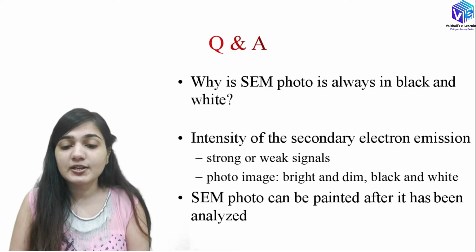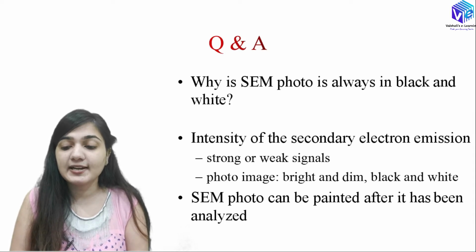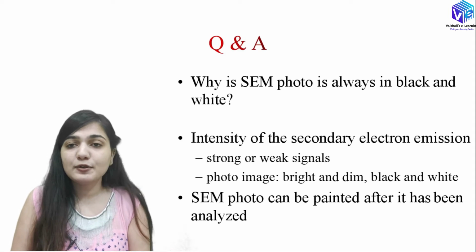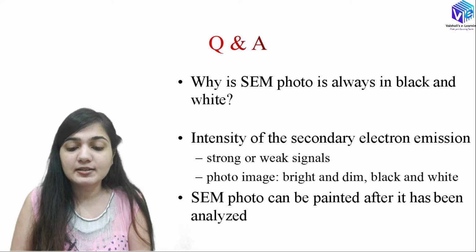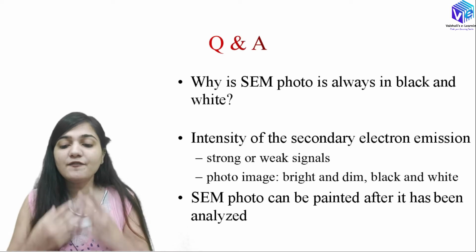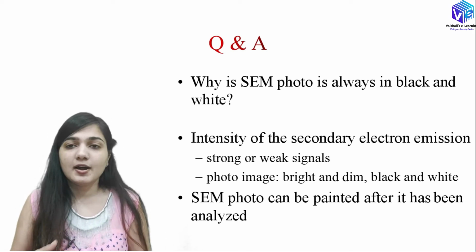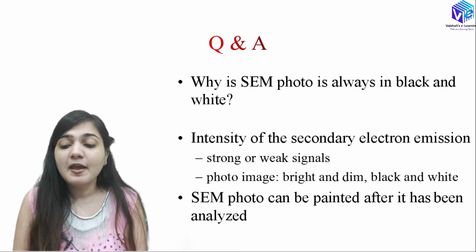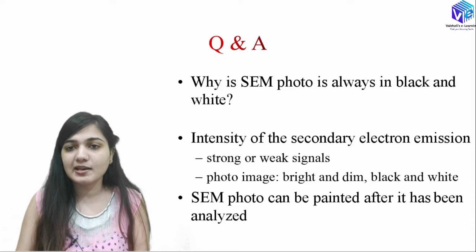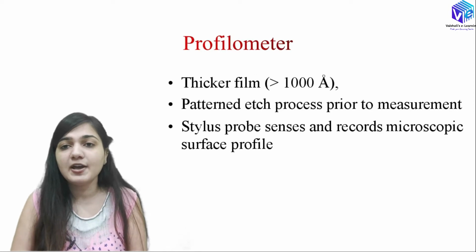Now there is a question: why, if I am using SEM, is the photo always black and white in color? Because in SEM, the intensity of the secondary electron emissions is used for the formation of the photos. We use strong and weak signals, so the photo is imaged with bright and dim lights, which are represented with black and white colors. This SEM photo can be painted afterwards and analyzed as a colored photograph, but initially we get only the black and white photo with SEM.